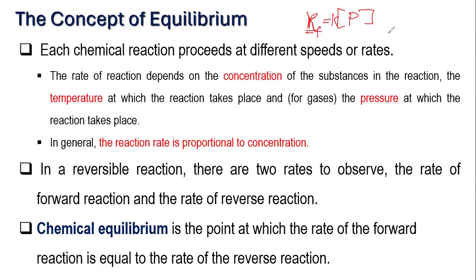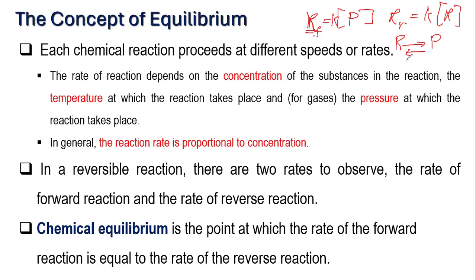Whenever you have a reversible chemical reaction, we're talking about two rates here, the rate of the forward reaction and the rate of the reverse reaction. So when you say reverse reaction, this means that this is another k times the concentration of your reactants. Okay, so the forward reaction is that from reactants, you produce your products. And then the reverse reaction is that from products, you produce your reactant.